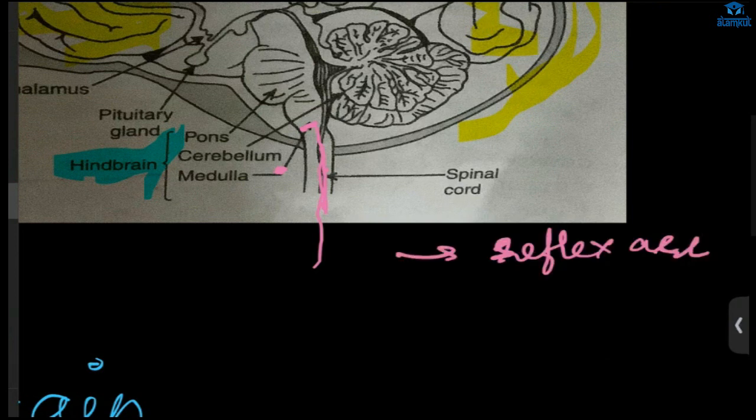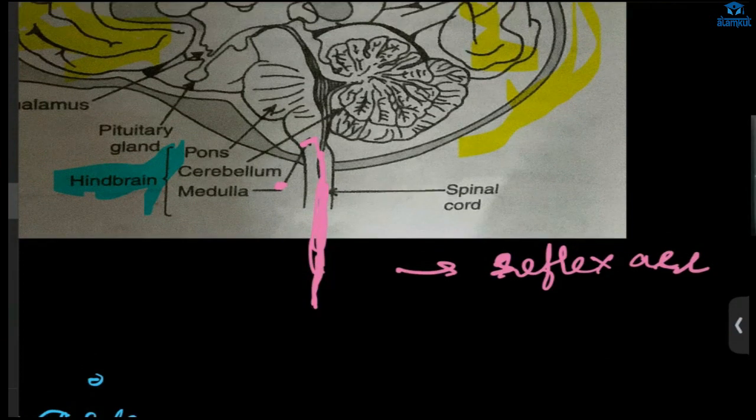Spinal cord work, what is that? Reflex arc. And one more thing, it is the conduction of nerve impulse to and from the brain, because it comes in the middle, right? That's why any signal will go through the spinal cord and will go to the brain. Okay, it is the middleman.